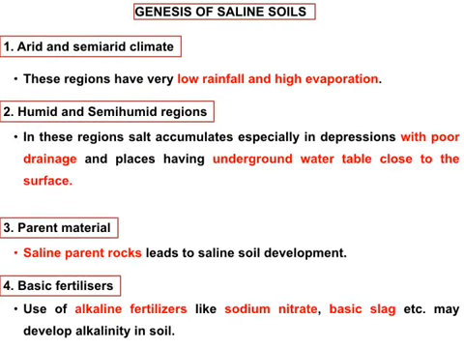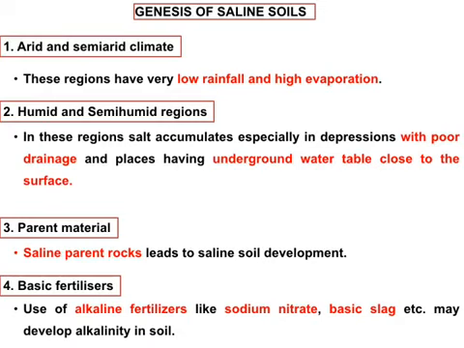What are the factors behind the formation of these saline soils? First one is arid and semi-arid climates. The climate plays a major role in the formation of saline soil. Regions with low rainfall and high evaporation are affected by this salinity problem. Next one is humid and semi-humid regions. These areas normally have poor drainage and the water table very close to the surface, so salts easily come out to the surface areas, and are easily affected by the salinity problem.